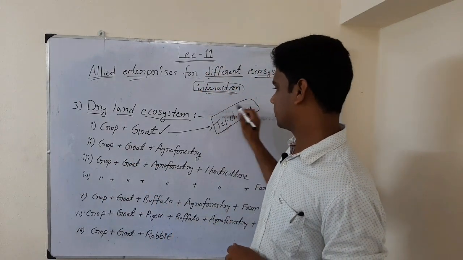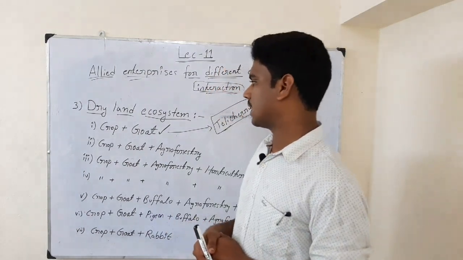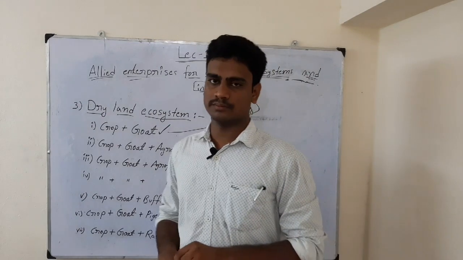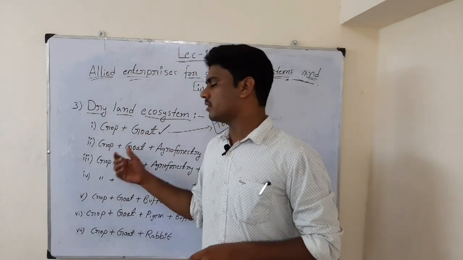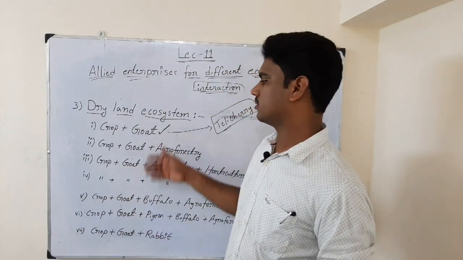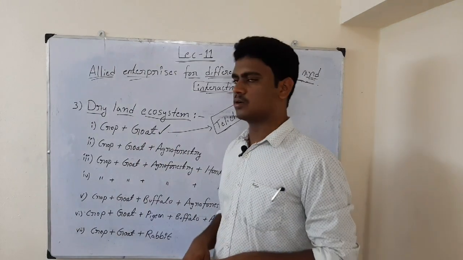So this is one of the important points. Tellicherry type of breed is especially used in dryland ecosystem. After we finish the crop, then in the barren land we can leave the goat into that particular field and we can rear the goat.